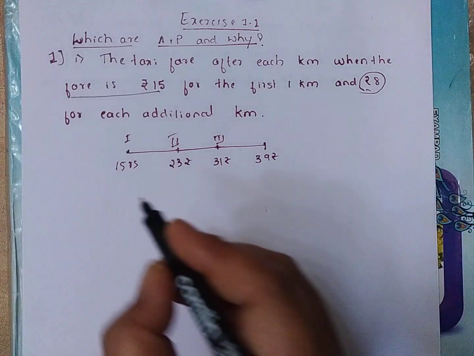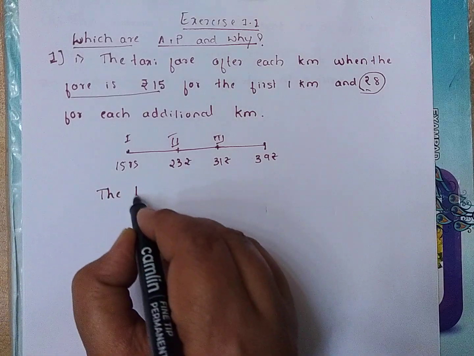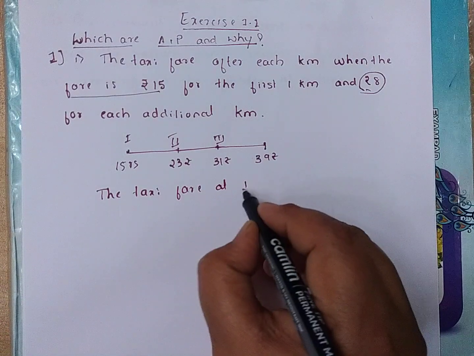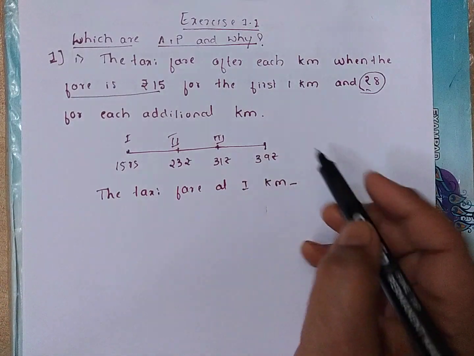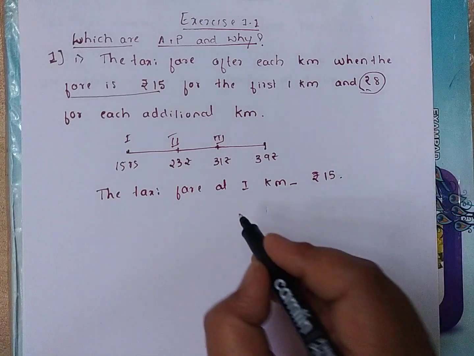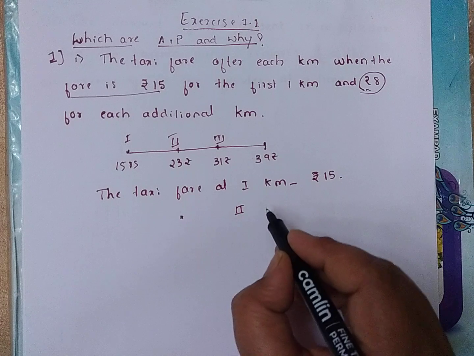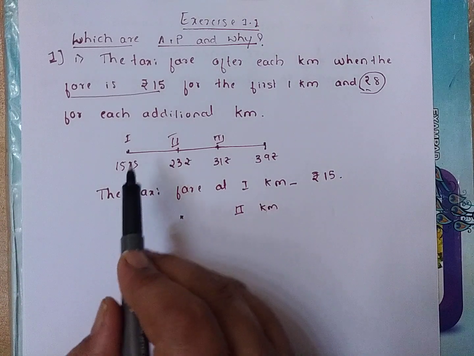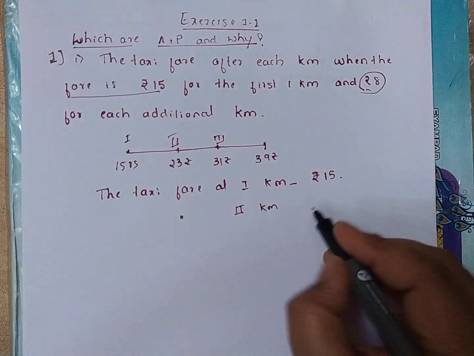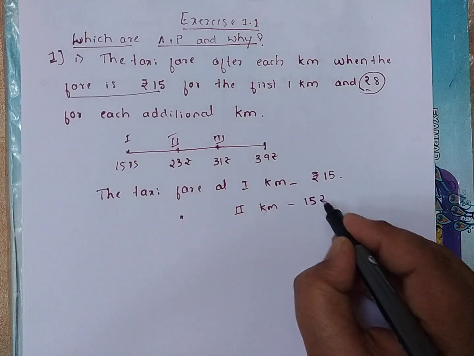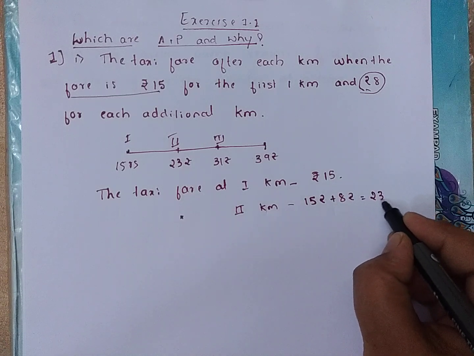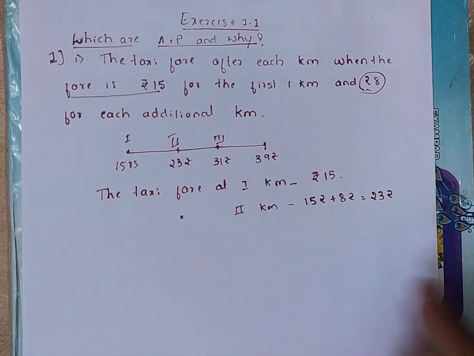So how will you write? That is the taxi fare at first kilometer. How much is it given for the first kilometer? This is rupees 15. Now for the second kilometer, if the taxi moves from first to second kilometer, 15 rupees plus 8 rupees. How much is it? Rupees 23 for the second kilometer.